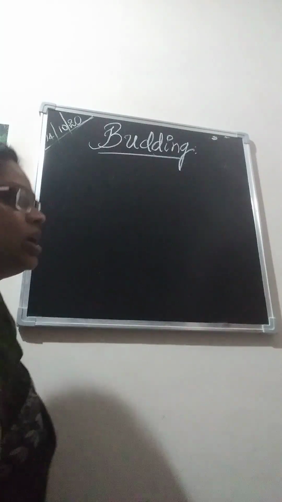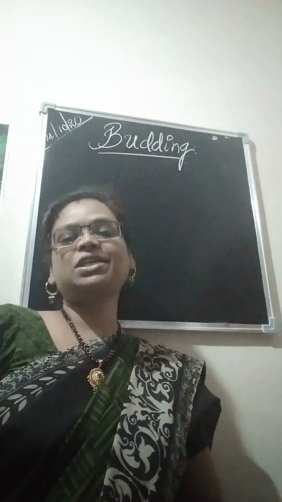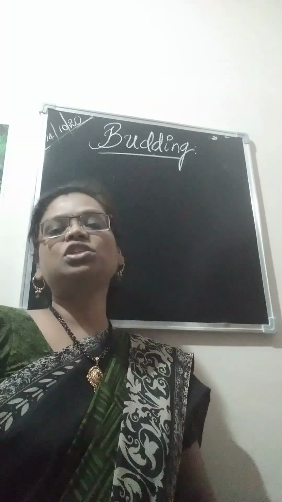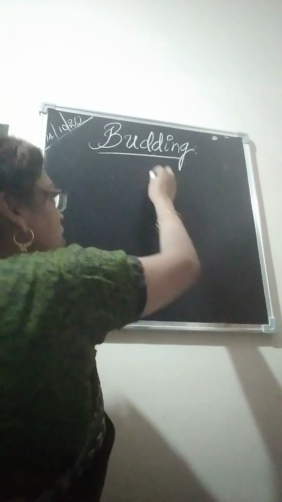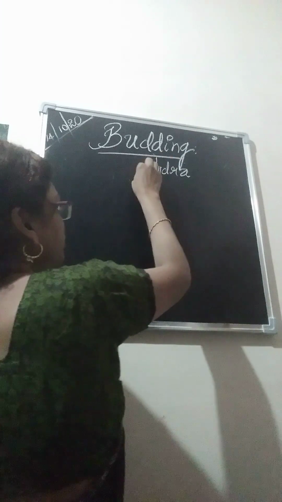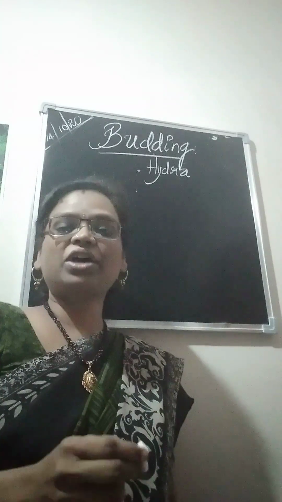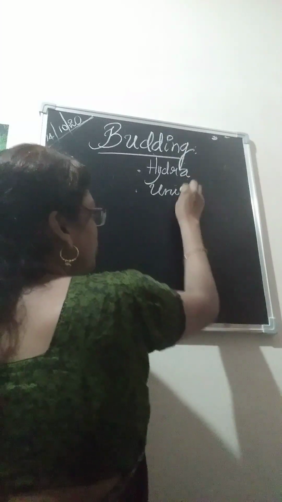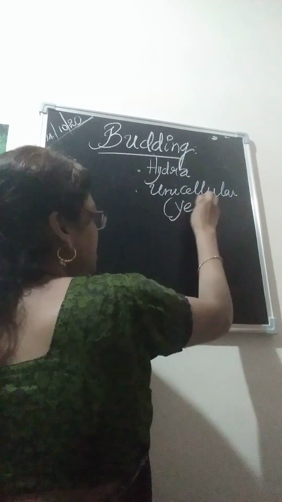Budding is one of the asexual modes of reproduction. We observe this mode of reproduction in lower multicellular organisms like Hydra, and even in fungi, but in a unicellular fungus, that is yeast.